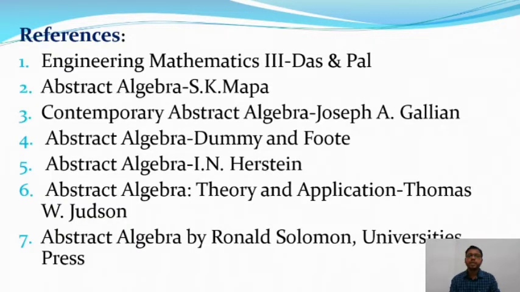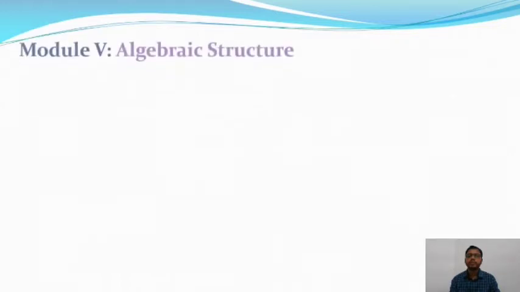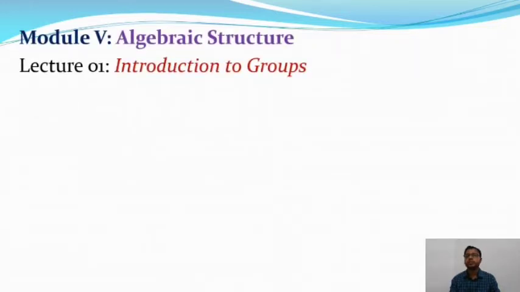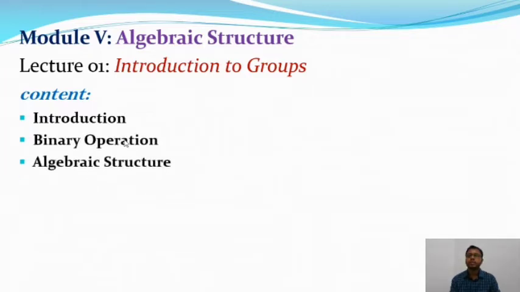We will start with my first lecture. My first lecture is introduction to group in module 5, that means algebraic structure. In this lecture we will discuss the introduction of group theory, and after that the binary operation, and after that the algebraic structure of abstract algebra.